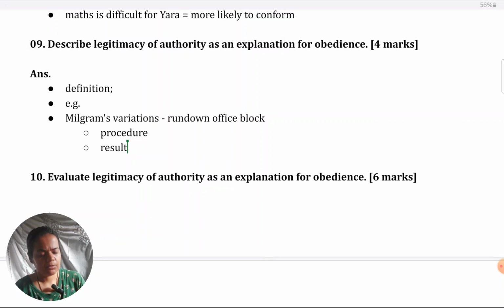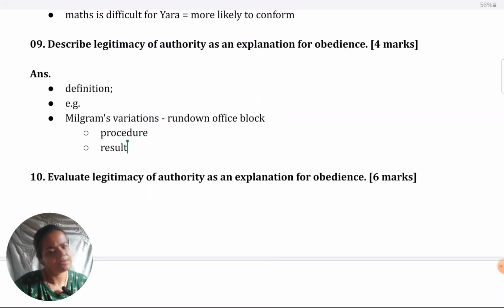So we also have authoritarian personality as one of the explanations, which suggests that the individual themselves have a tendency to be very strict about or very insistent on obeying any person in power. So this is different from that. This is more of a situational explanation, which pinpoints the responsibility of obedience to external circumstances rather than the individual themselves. This is also a valid point that you could give.